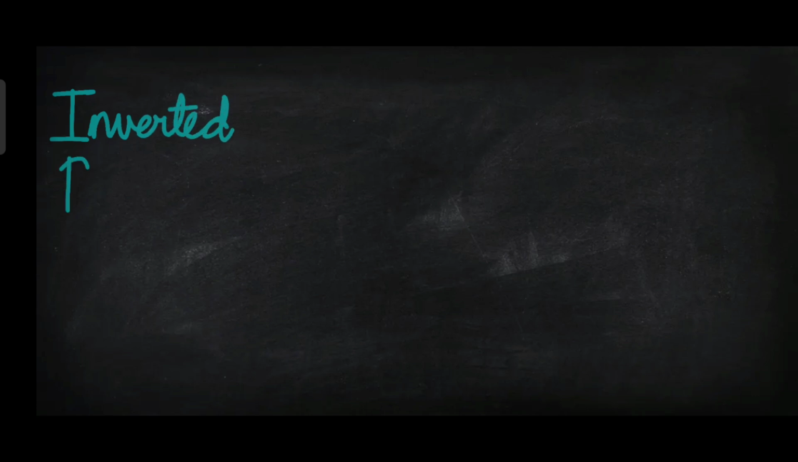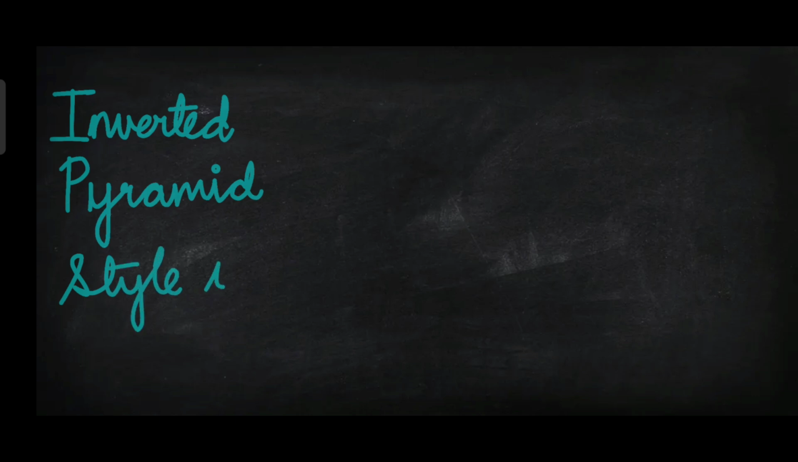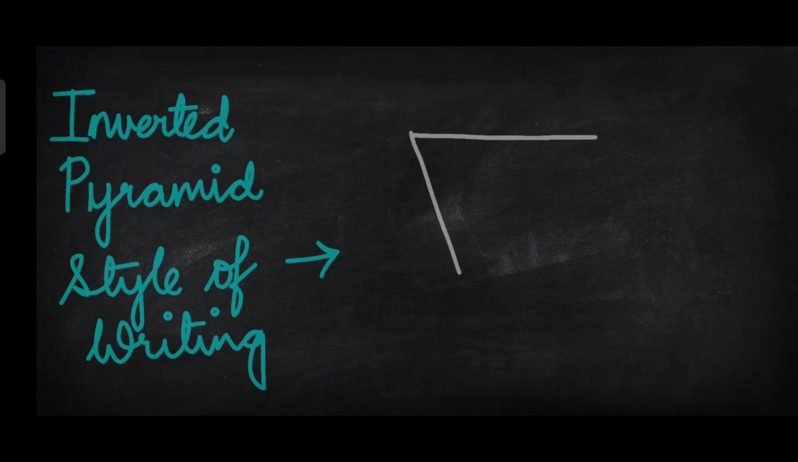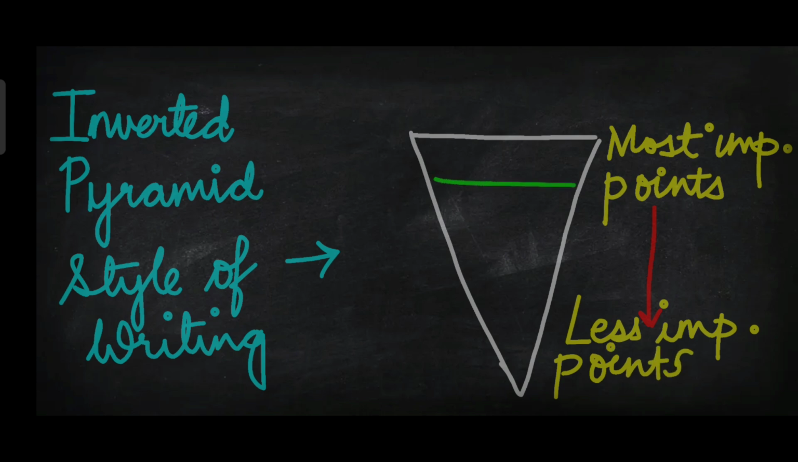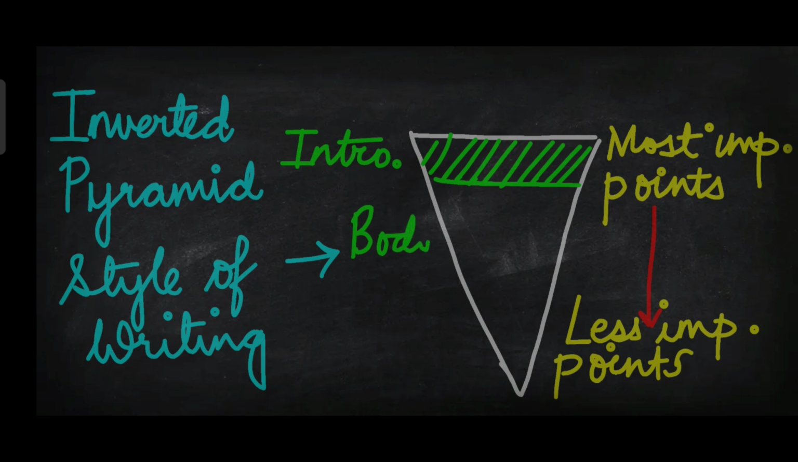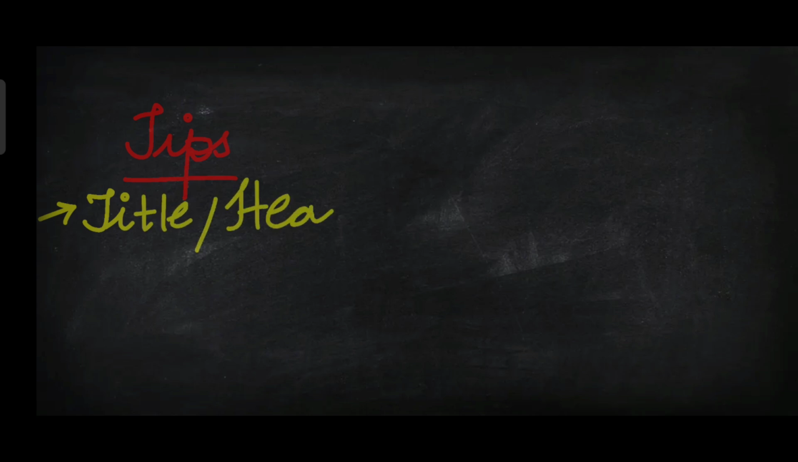There is a style which you need to follow while writing a good report. What is it? Inverted pyramid style of writing. Try to understand the structure. Look at the blackboard. This is an inverted pyramid. Mention the most important point in the beginning and then gradually build up your details and mention the less important points afterwards. The introduction must include the most important points and then comes the body. After that, a conclusion.